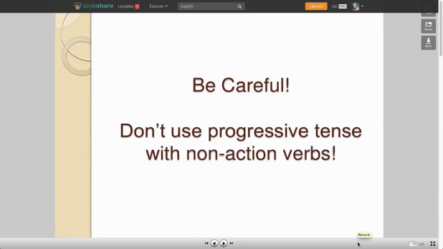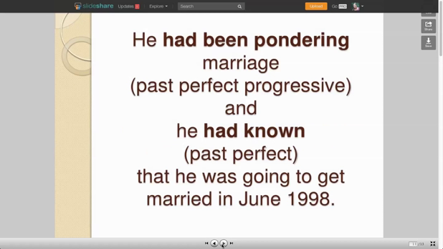When you're using past progressive, continuous, or any progressive tense, remember that progressive tenses are not used with non-action verbs. So that he had been pondering marriage. This is an action verb. So that's how I can use the progressive.